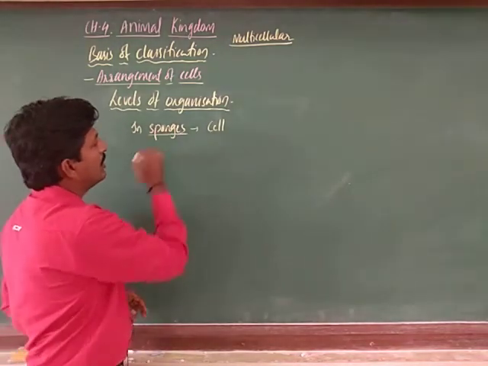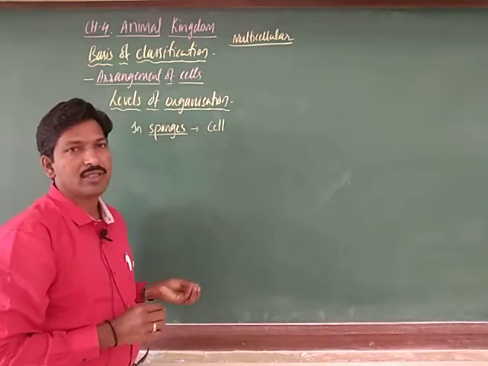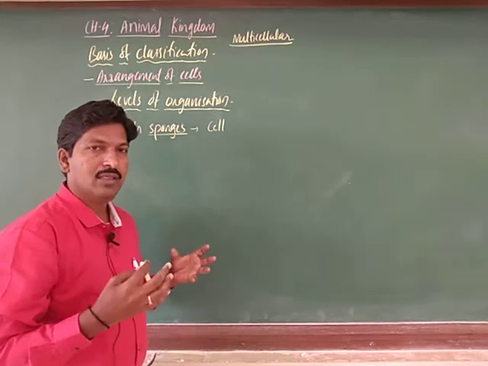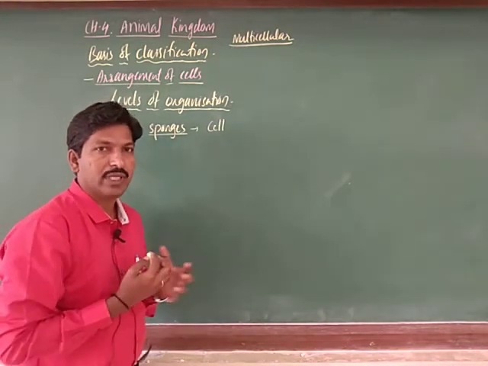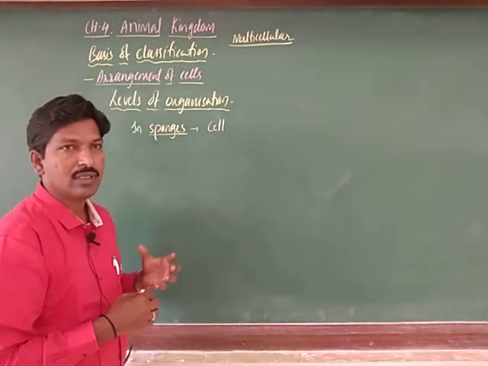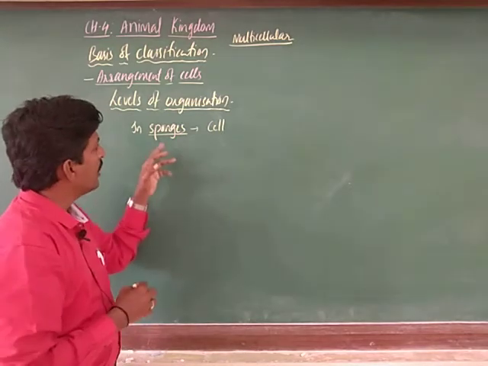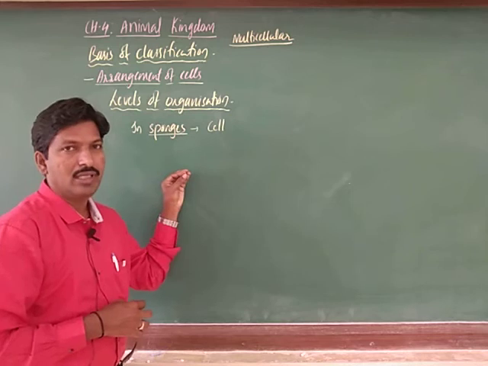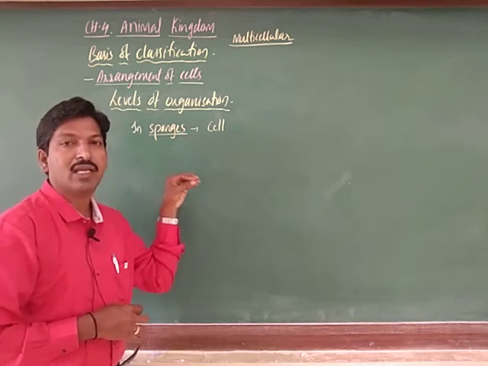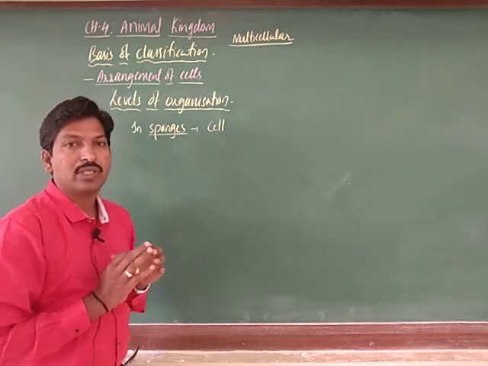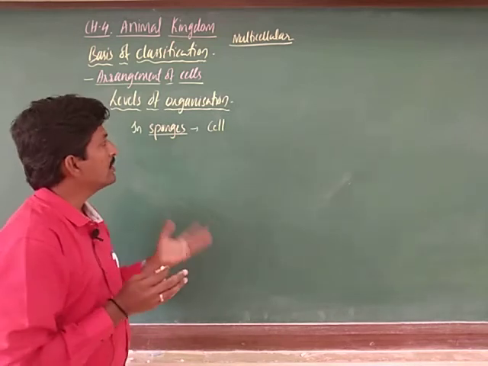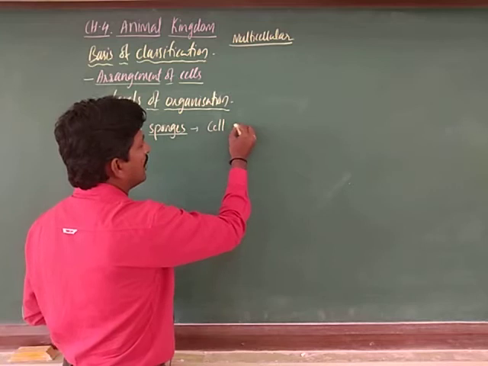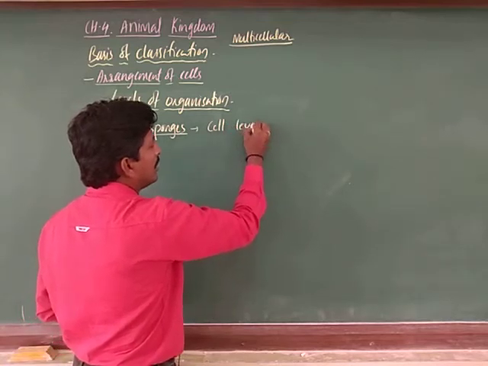Sponges are aquatic, and here a water circulatory system is there, and every cell is approached by the water actually. Water is circulating in the body. So that is why in sponges we can see cell aggregation. The body is formed by aggregation of cells, not by tissue. Hence we call it a cellular level of organization.